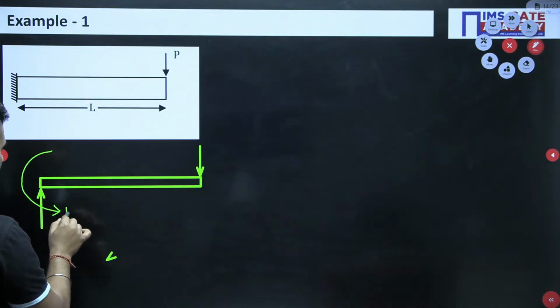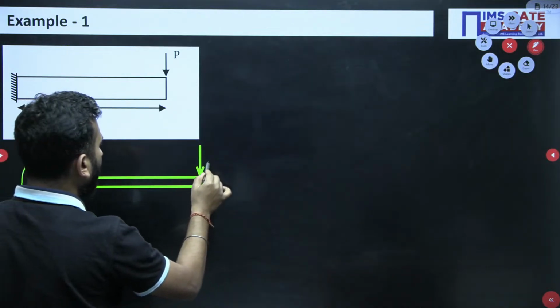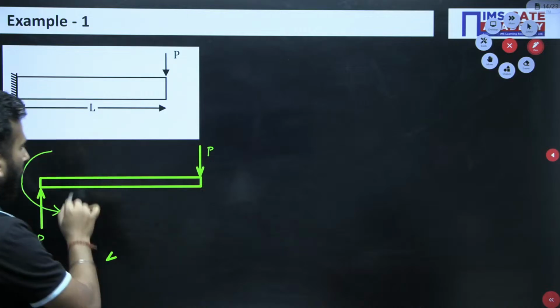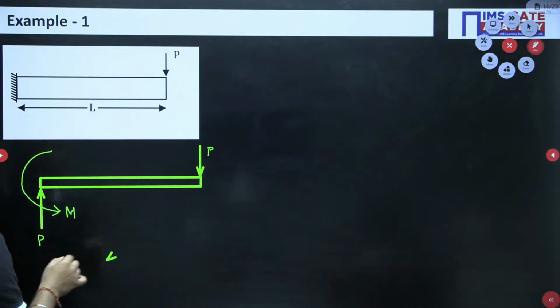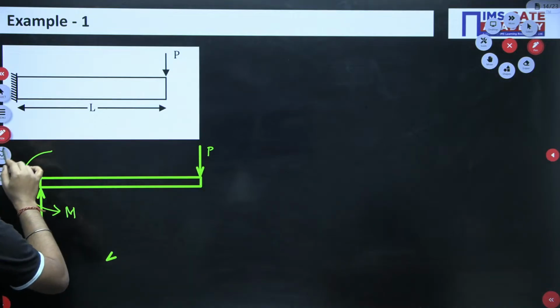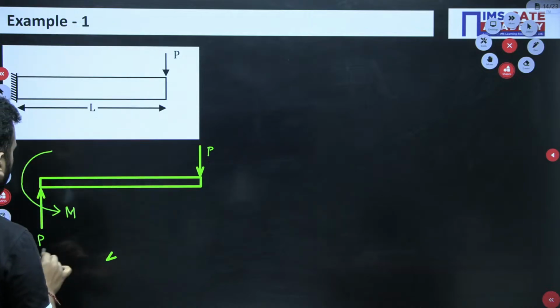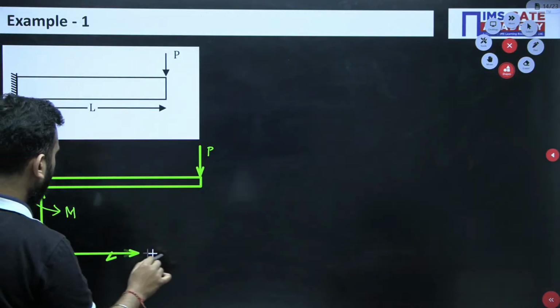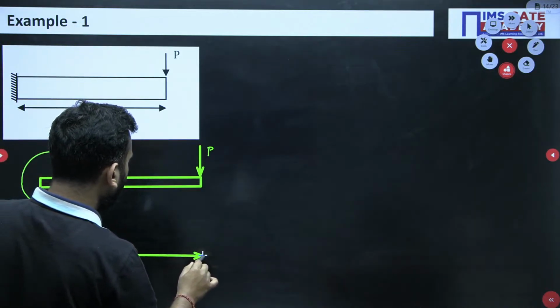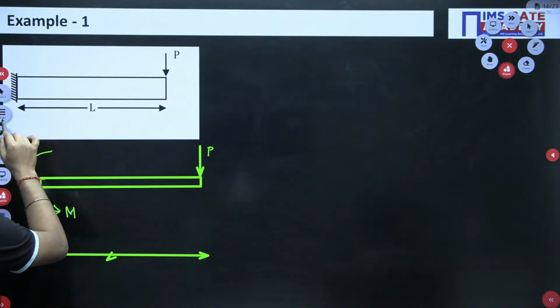Let's say this is M, and let's say this is P. So I have shown all the forces which are acting on the beam, and also the distance. The distance of this is L.